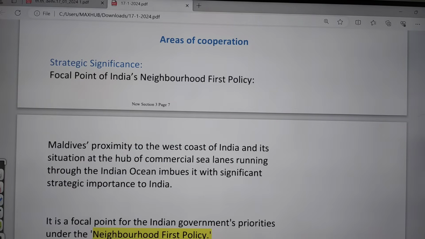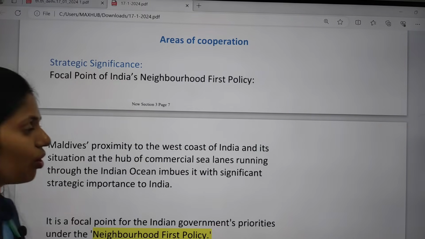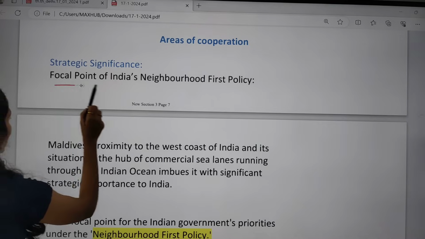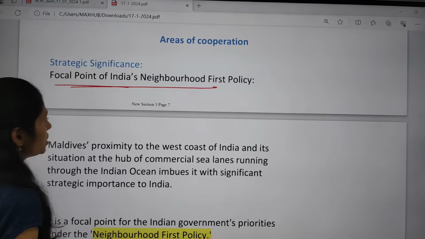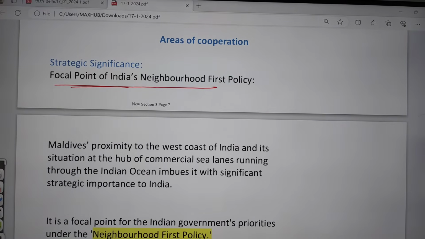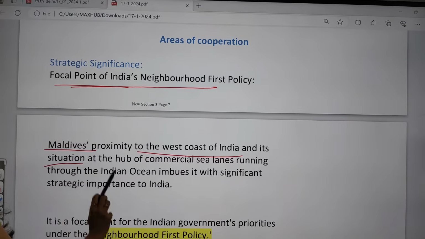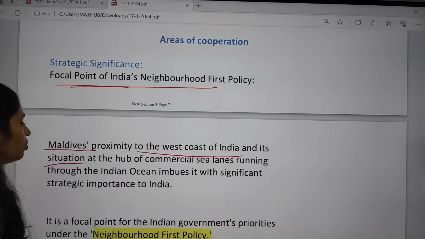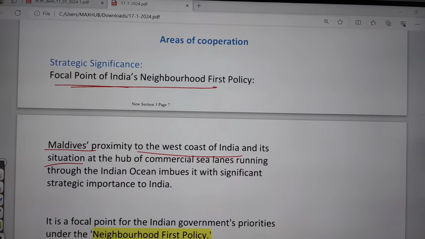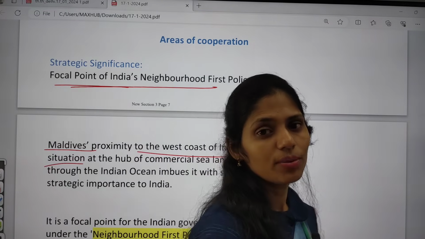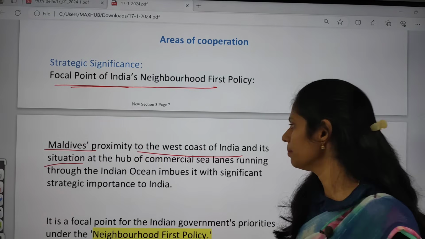If we are talking about the important areas of cooperation between India and the Maldives, yes, we have a focal point of India's Neighbourhood First policy. The Maldives' proximity to the west coast of India and its situation at the hub of commercial sea lanes running through the Indian Ocean imbues it with a significant strategic importance to India. As the Maldives is located in the Indian Ocean, it is strategically very important to India.